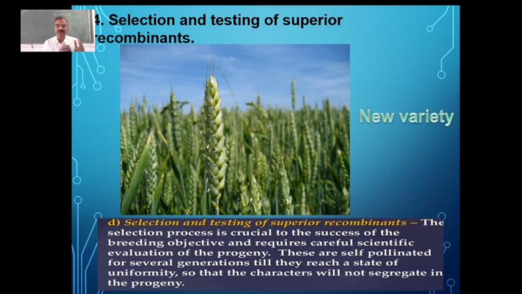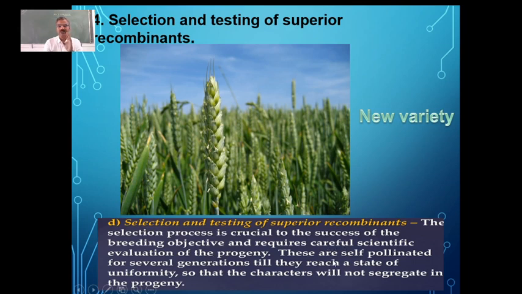It is a very, very important step in the process of plant breeding. If we are not selecting properly, then it may not give us the desired results. That's why it has to be done scientifically. The selection process is crucial to the success of the breeding objective and requires careful scientific evaluation of the progeny.